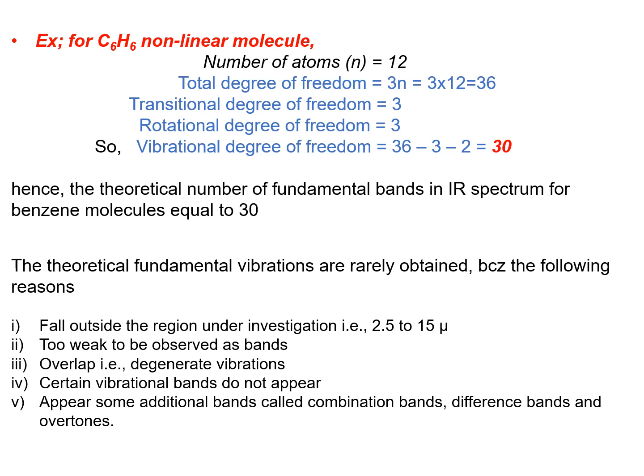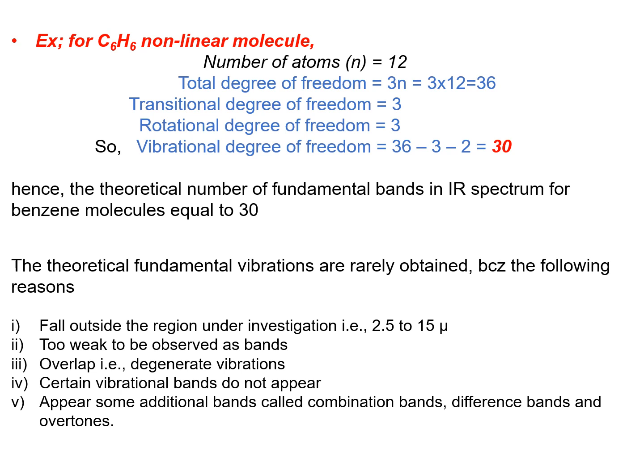Next, fundamental vibrations may be so close that they overlap, that is, degenerate vibrations. Fourth, certain vibrational bands do not appear for want of the required change in the dipole moment in a molecule.